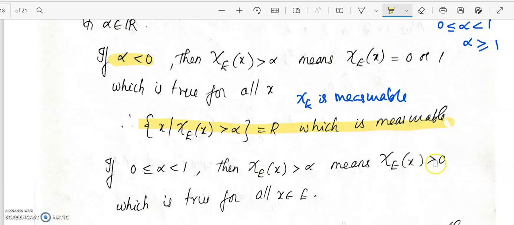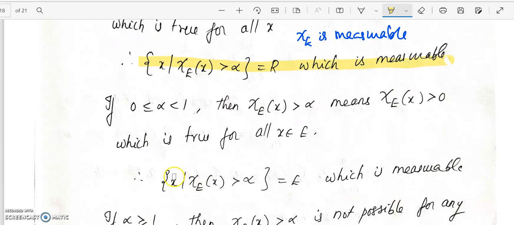So when you take any alpha between 0 and 1, the set of all x such that chi of x greater than alpha will be equal to the set E, because in this case there is only the possibility of chi of x equal to 1.